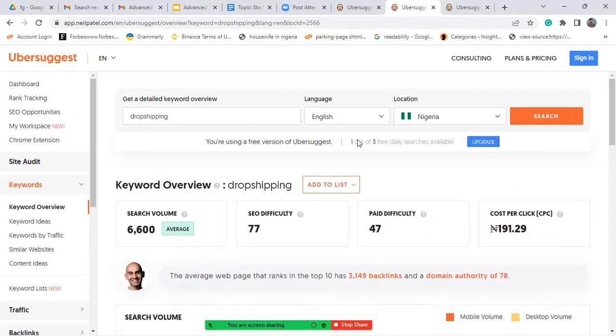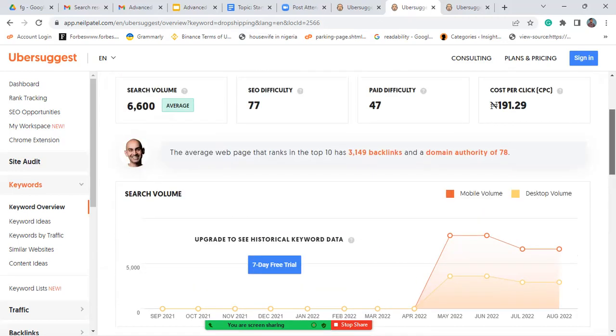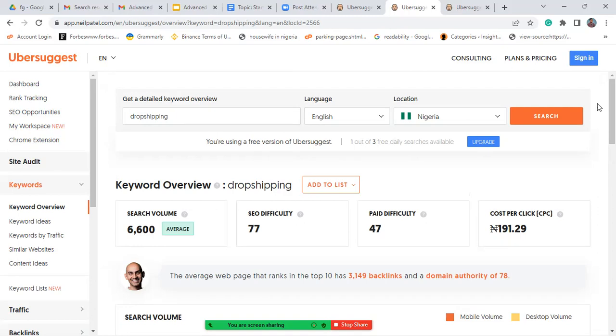Now, remember, I'm using my last shot. I already used one of it to spy on Forbes. So here is dropshipping, and then let's do the keyword overview. This is what we call search volume. Search volume is the number of people that search for this keyword on a monthly basis.